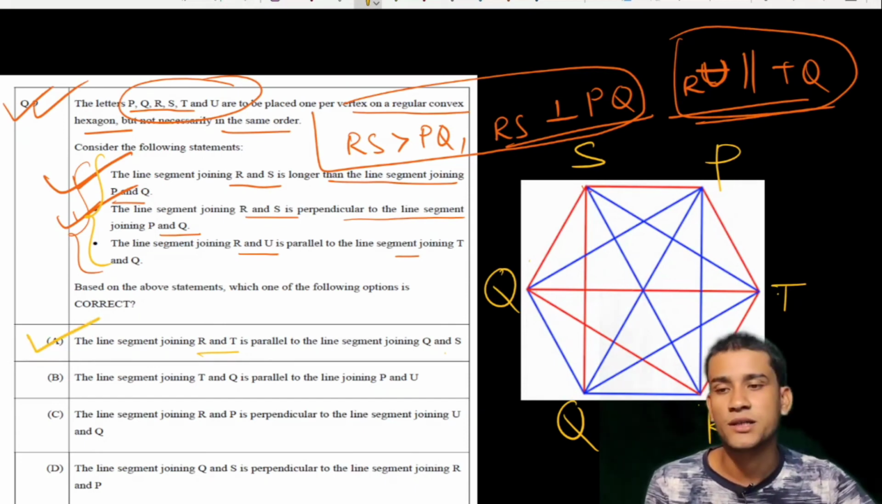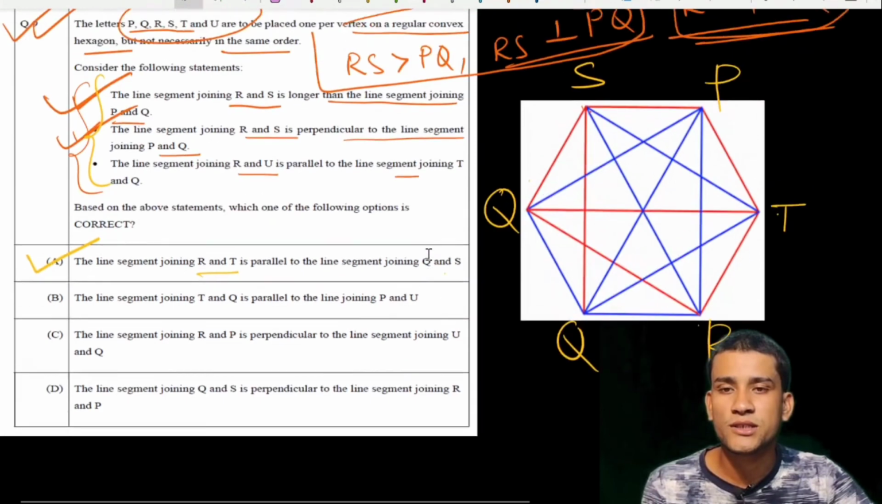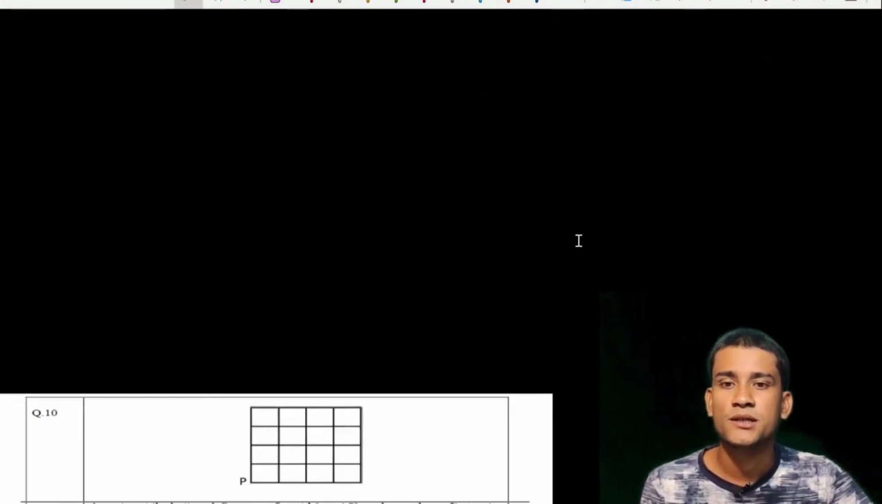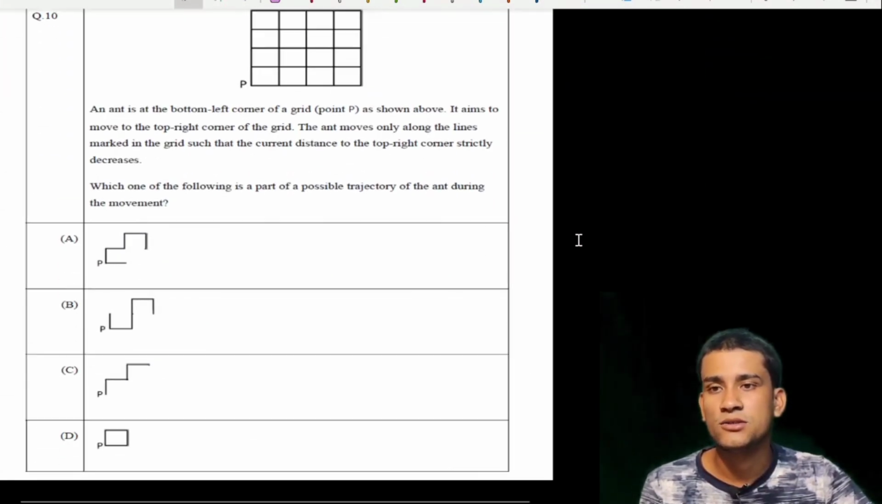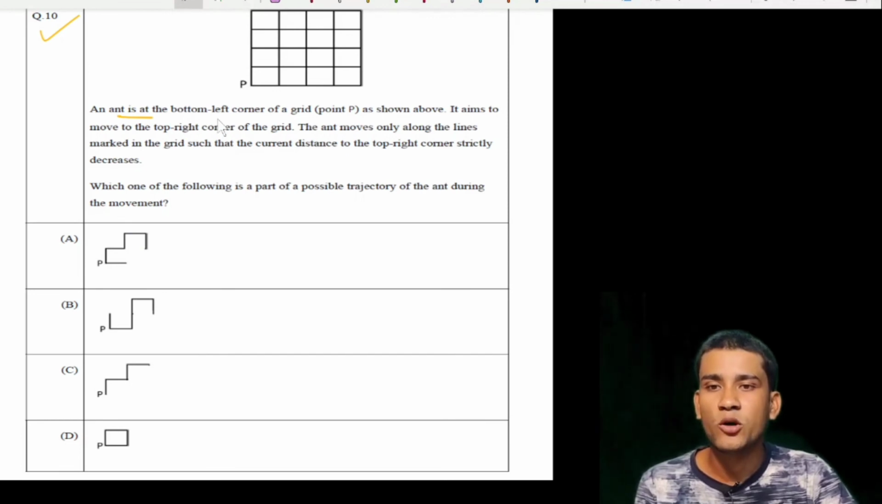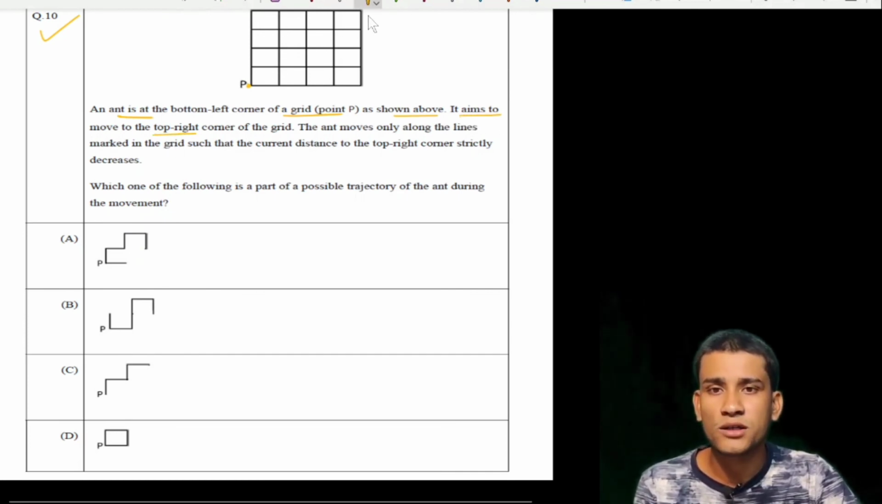Now option A is correct. Now you go to the next question. So this is a very important and very nice question. Okay, if you think about the question properly, otherwise you cannot solve it. Now this is question number 10. The question says that an ant at the bottom left corner of the grid point, that is at P, as shown in the figure, aims to move to the topmost right corner, that is here.